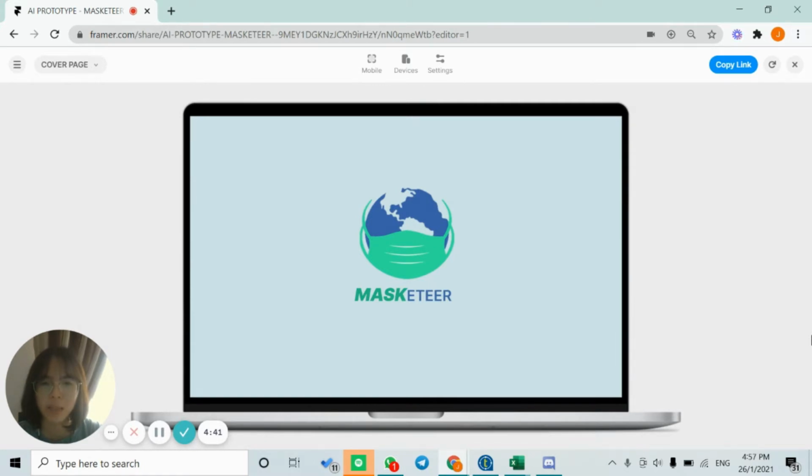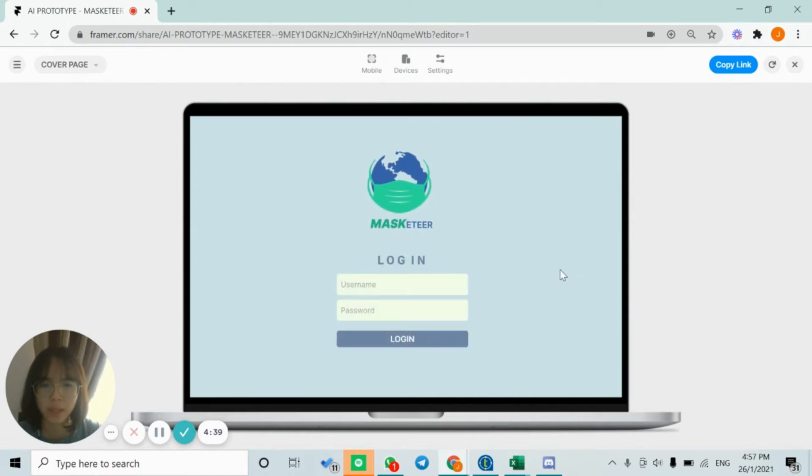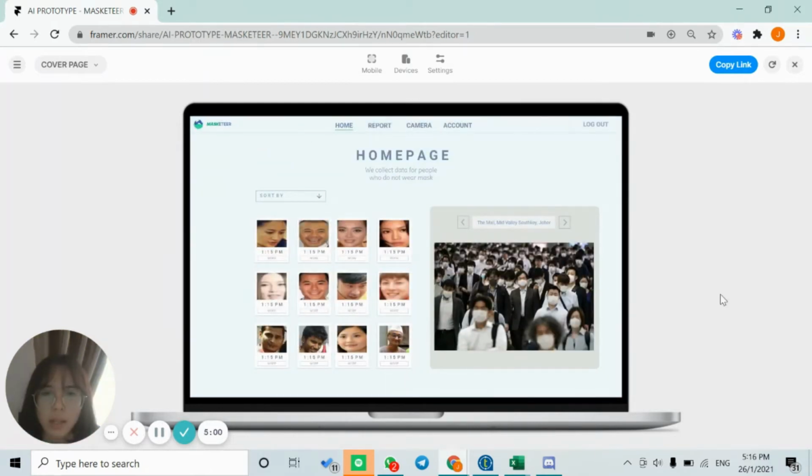So this is the starting page of MASKETEER. The admin will have to enter their username and password in order to enter the system. Now let's look at the homepage of the system. On the right side, there will be a small screen that displays the current CCTV nearby to the admin. Whenever someone who is not wearing their mask passes by this CCTV, their face and also their details will be transferred into our system immediately.